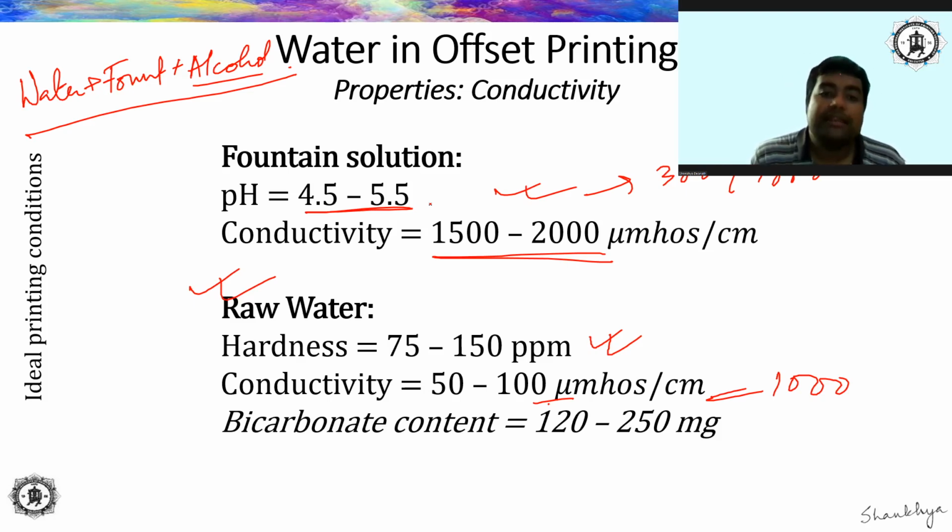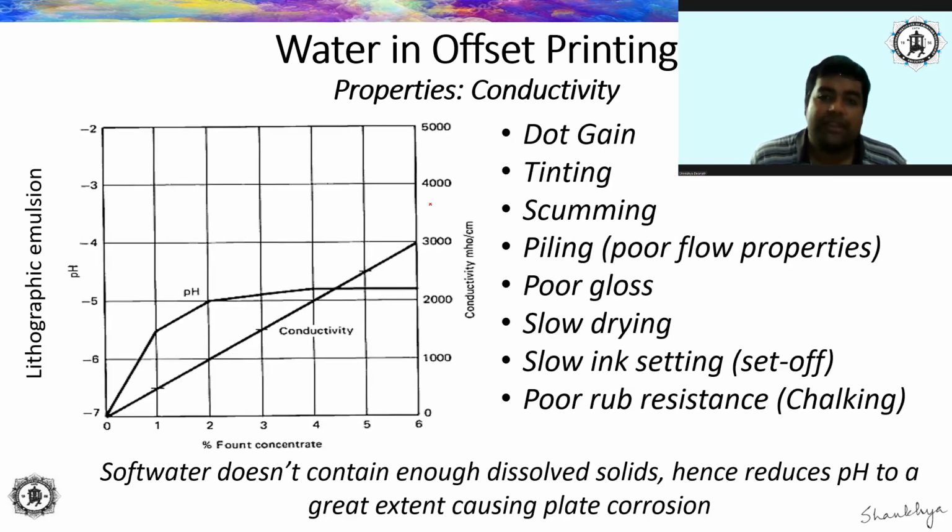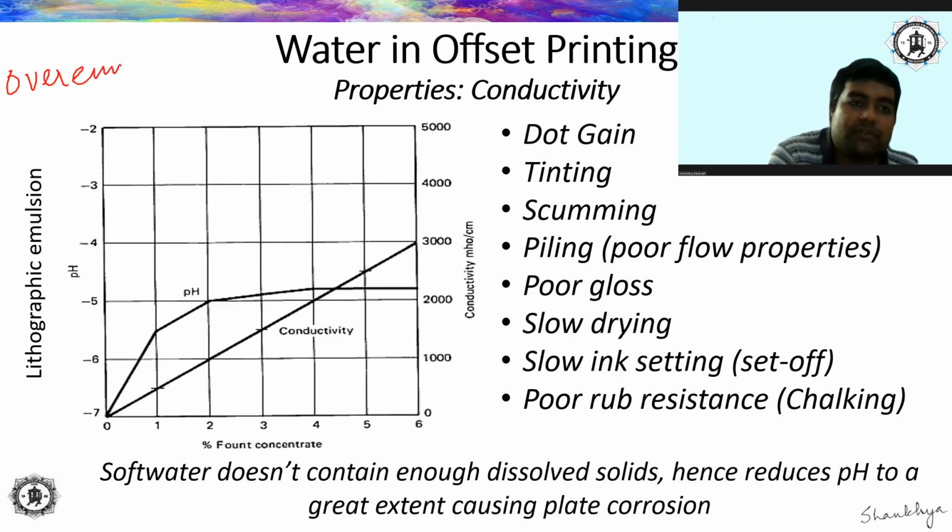Now let us see what are some of the problems that you can face when the conductivity becomes very high. What happens is, there is a change in conductivity and it goes beyond. I will tell you when it goes beyond and what are some of the effects that it basically has. Now here you see that there will be dot gain. I will explain why. Because when the conductivity goes beyond a certain level, it rises beyond 2000 and becomes greater than 2000, then this leads to over emulsification.